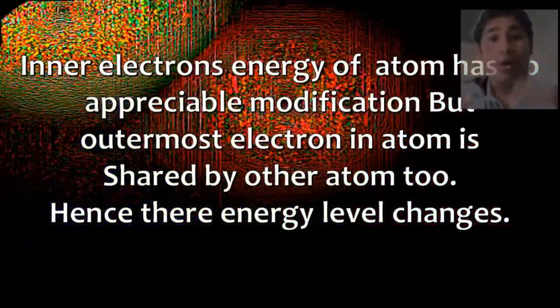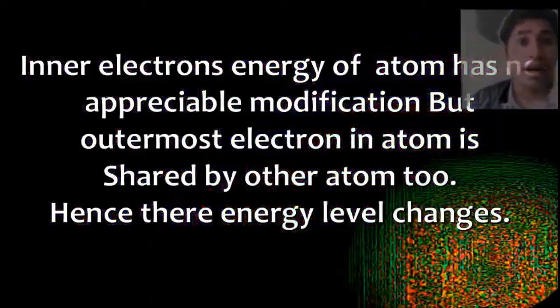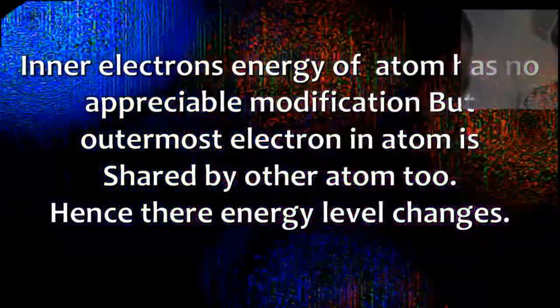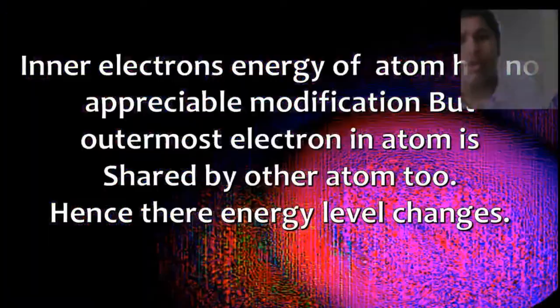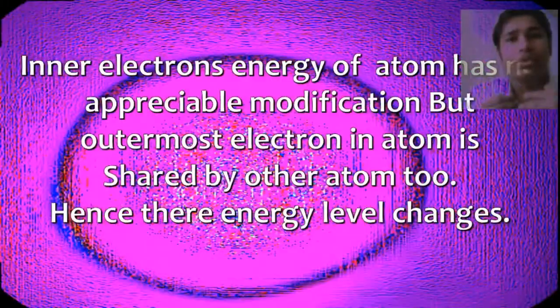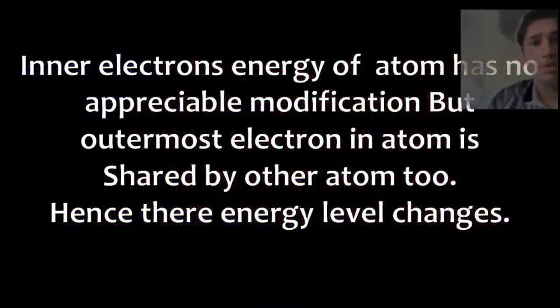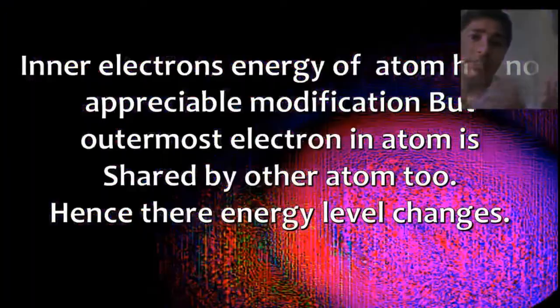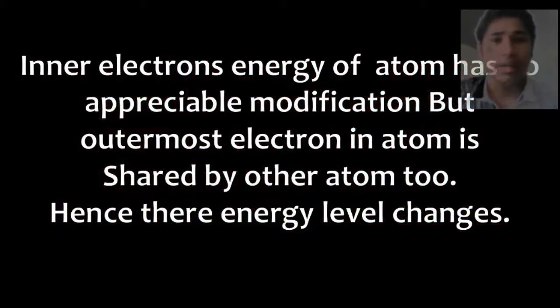But the outermost electrons, which are valence electrons, get much affected by nearby atoms because of sharing, or in metals these electrons get lost away and become clouds. So their energy level changes to a very different level.